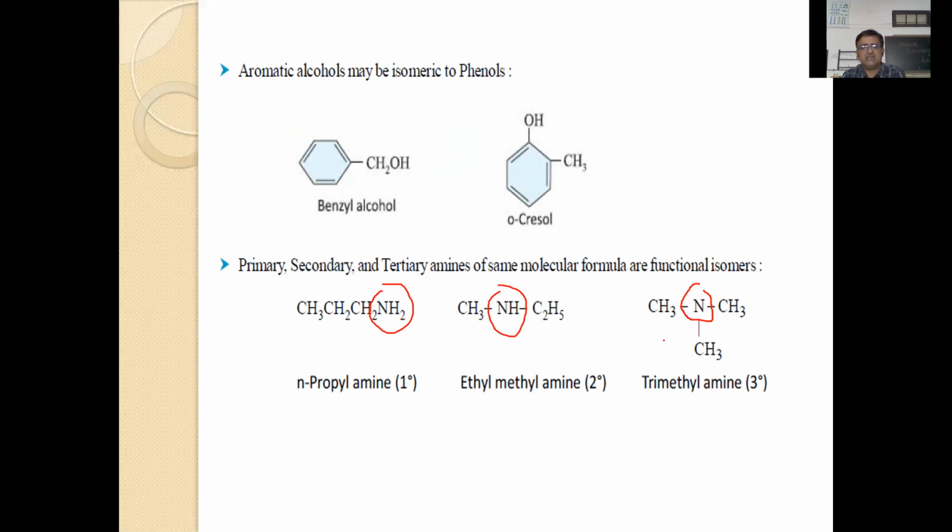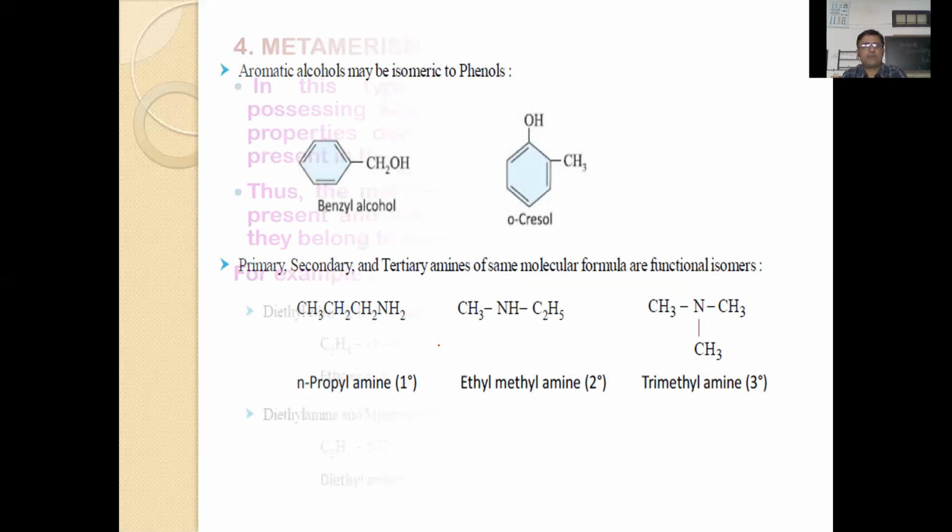But all three have the same molecular formula, C3H9N. Their amine groups are different: one is secondary, another is tertiary, another is the primary type of amine group.